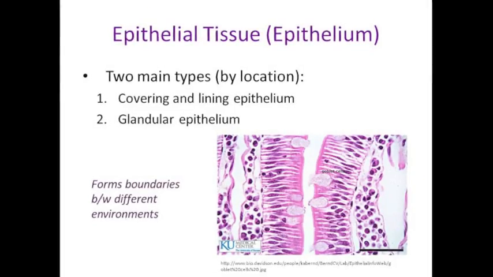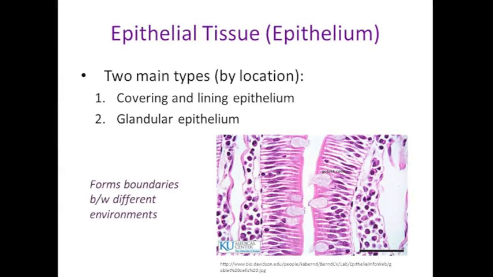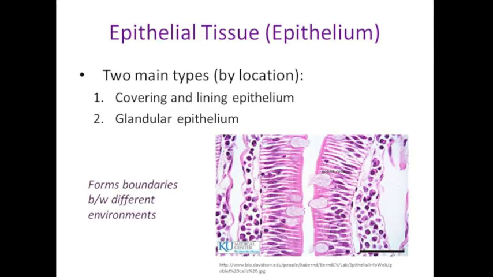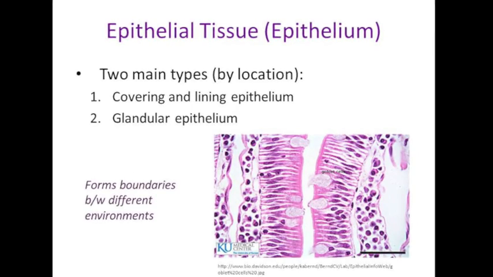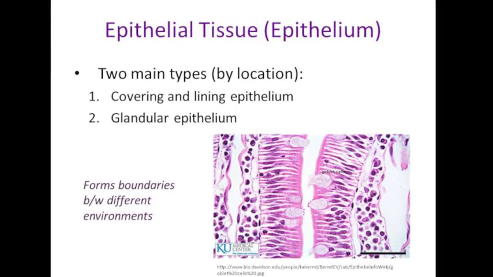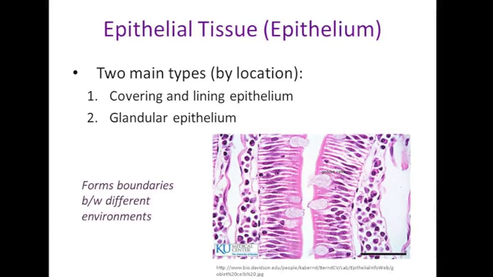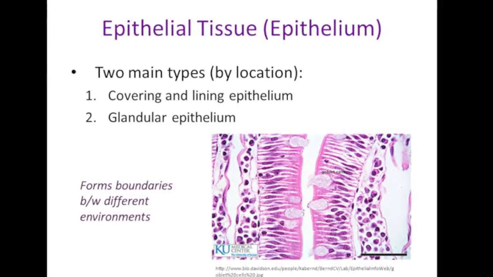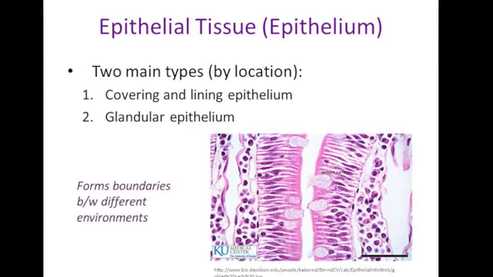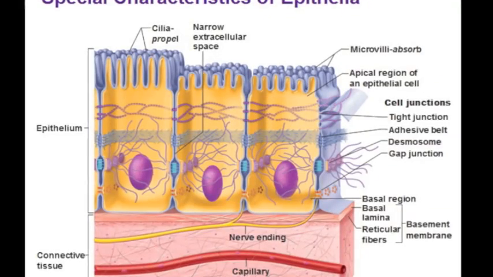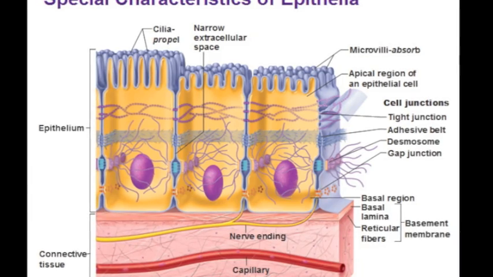There are two forms of epithelium that exist in the human body: covering and lining epithelium and glandular epithelium. Covering and lining epithelium forms the outer layer of the skin, lines open cavities in the respiratory and digestive system, and covers the walls of organs of the closed ventral body cavity. The glandular epithelium surrounds glands within the body. There are 5 main characteristics that define epithelial tissue.